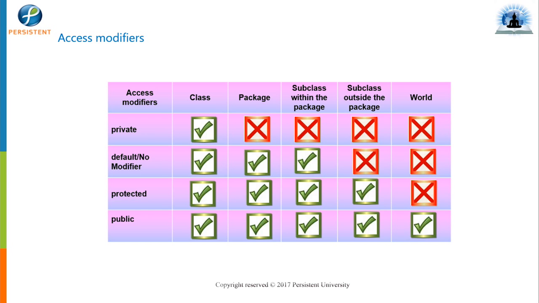Definitely it is available inside the class, can be accessed in the same package, and can be accessed in a different package as well, provided that it should be a derived class.